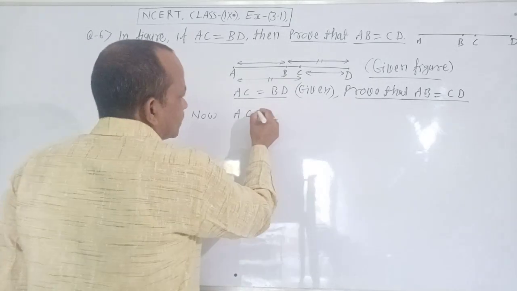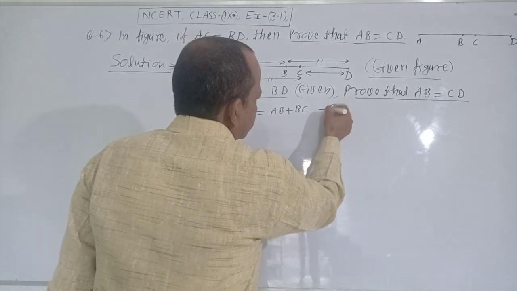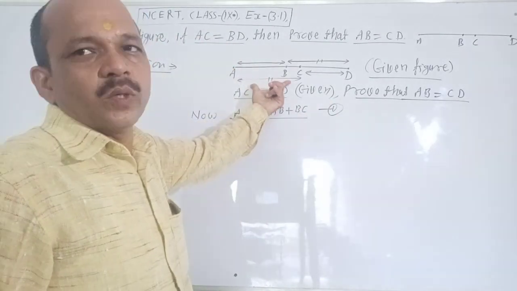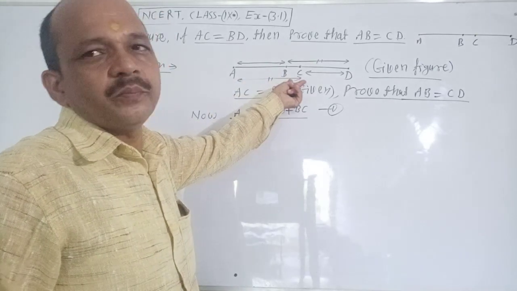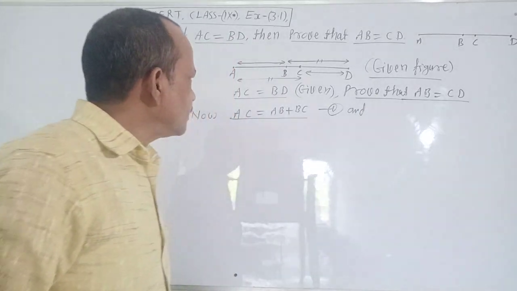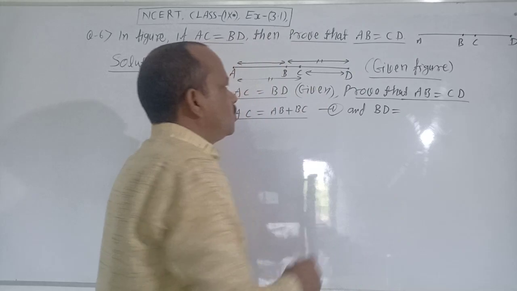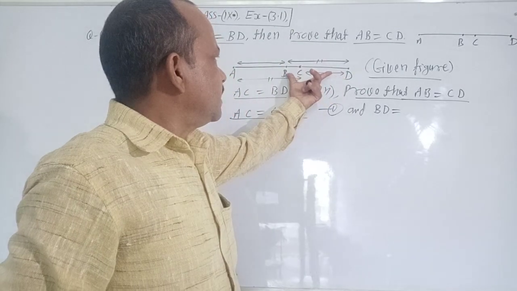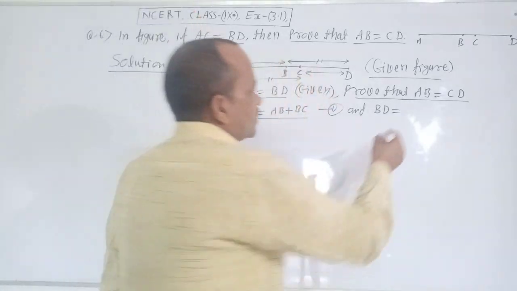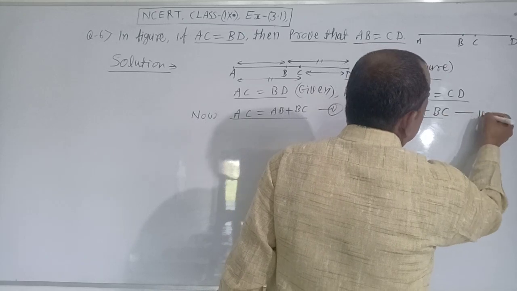Now AC equal to AB plus BC. Here AC equal to AB plus BC, and BD equal to DC plus BC.